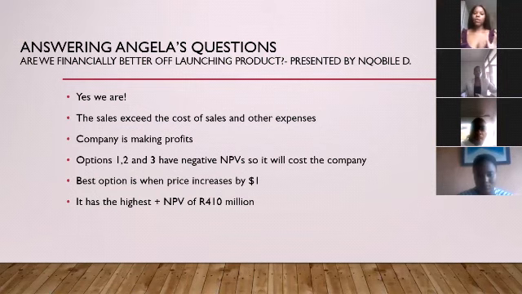Looking at the profit and loss part, we've seen that the company will be making profits for all the foils that we accounted for. Moving to the NPV, we've seen that the first three scenarios have negative NPV, so we won't go with those scenarios because they will cost the company. The best option for the company is scenario number 5, which has the highest NPV of all the other scenarios.